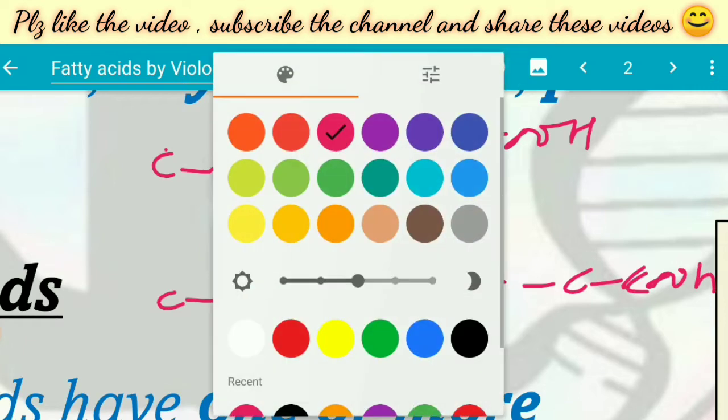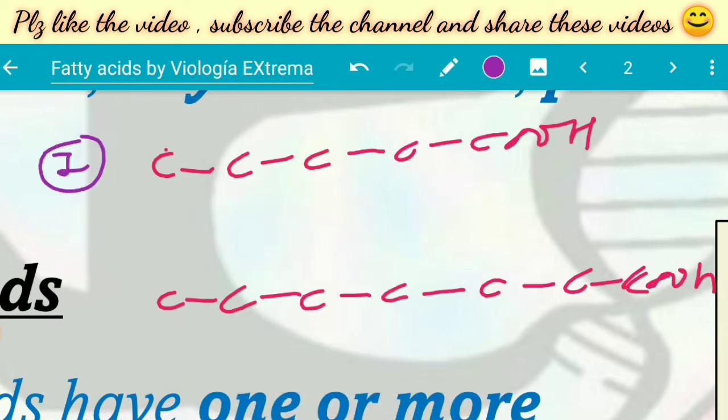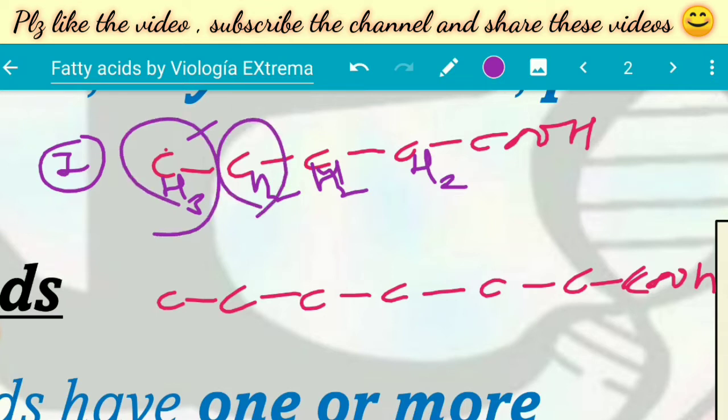So in this first case, all the bonds present at the hydrogen, this is also CH2. CH3 we call methyl and CH2 we call methylene. Methyl is this and methylene is CH2.